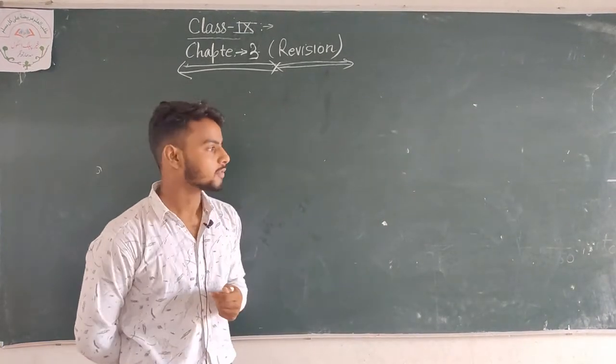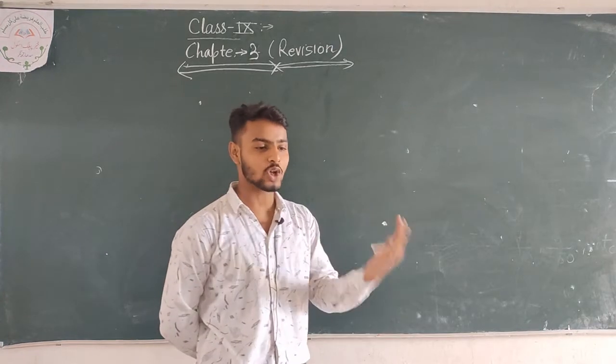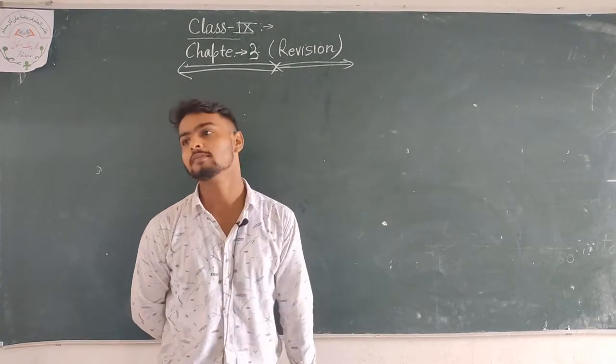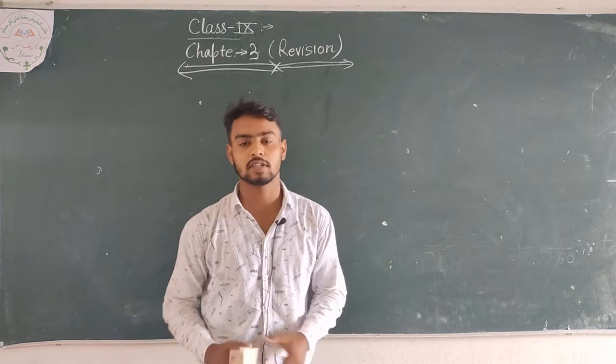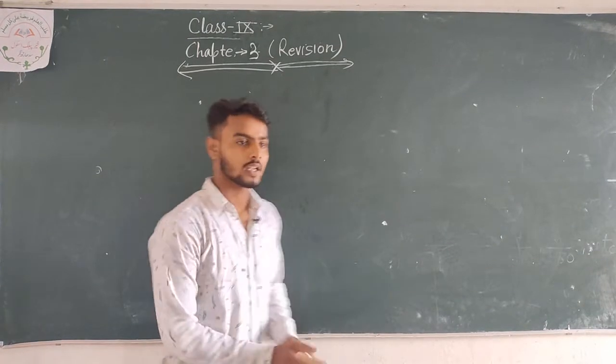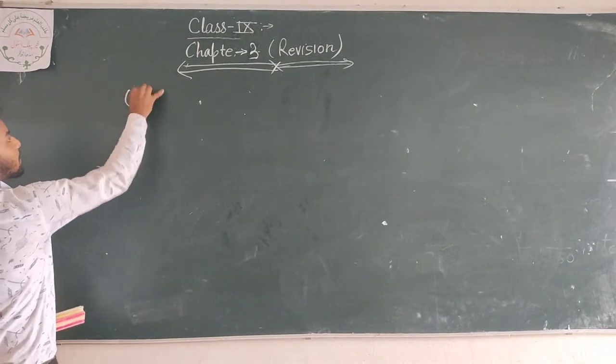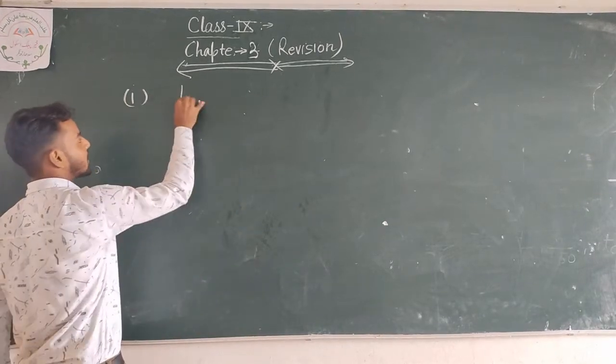Now the first topic is the law of chemical combination.